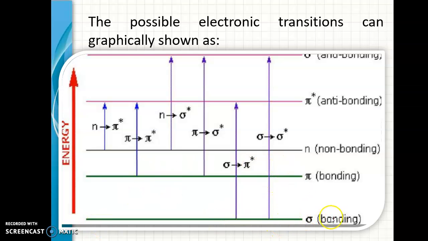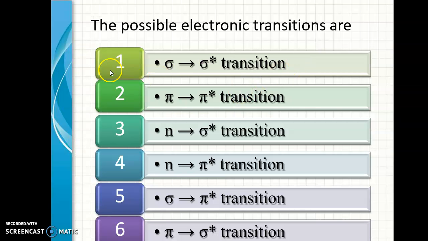Here the transition can take place. We have bonding as well as antibonding orbitals. The transition can take place from sigma bonding orbital to sigma antibonding orbital, or pi bonding orbital to pi antibonding orbital, or n non-bonding orbital to either pi antibonding or sigma antibonding orbitals. So the transitions are sigma to sigma star, pi to pi star, n to sigma star, n to pi star, sigma to pi star and pi to sigma star.